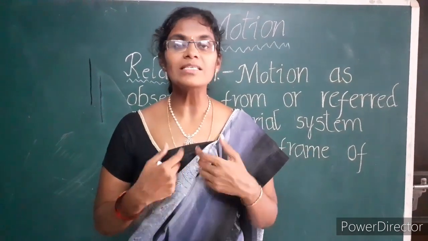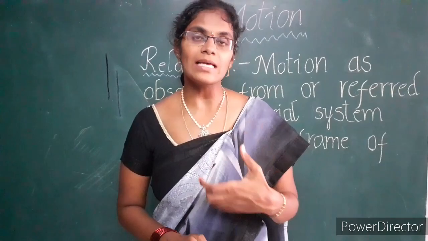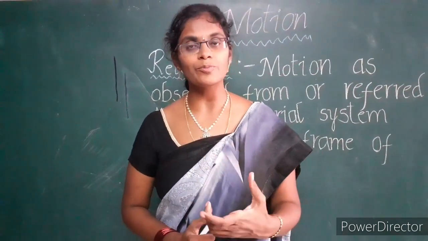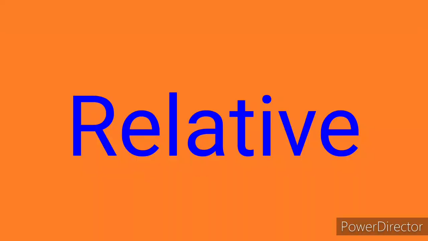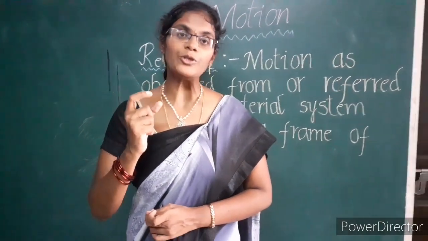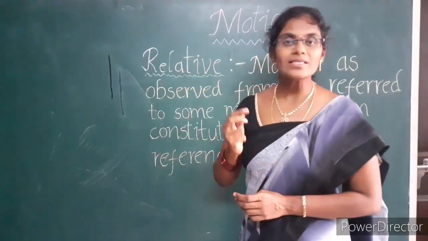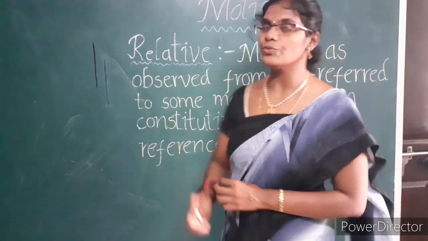Children, till now we have discussed what is motion and examples of motion. Now let us move on to understand the concept of relative. First we need to understand the meaning of the term relative. The term relative plays an important role in explaining motion. So what is the definition of relative?